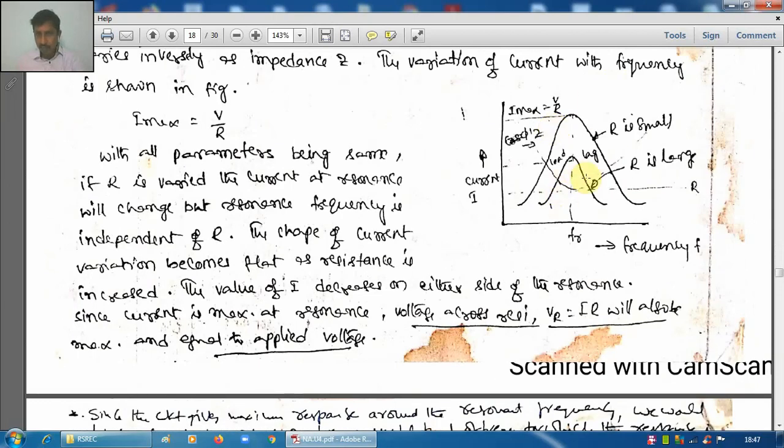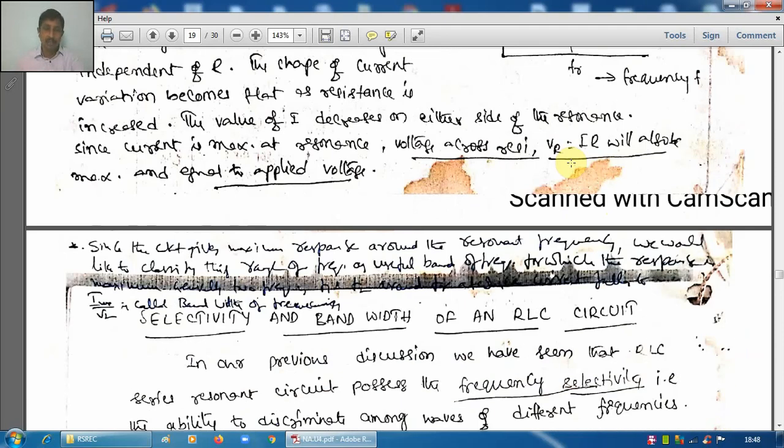The shape is the same, it increases and decreases, but it becomes somewhat sharper. For a small value of R, the curve will be sharper like this, and for a large value of R, the curve will be somewhat flat, not so sharp, but the shape is the same, inverse V. This curve of current versus frequency is known as the current response or resonance curve of a series circuit.